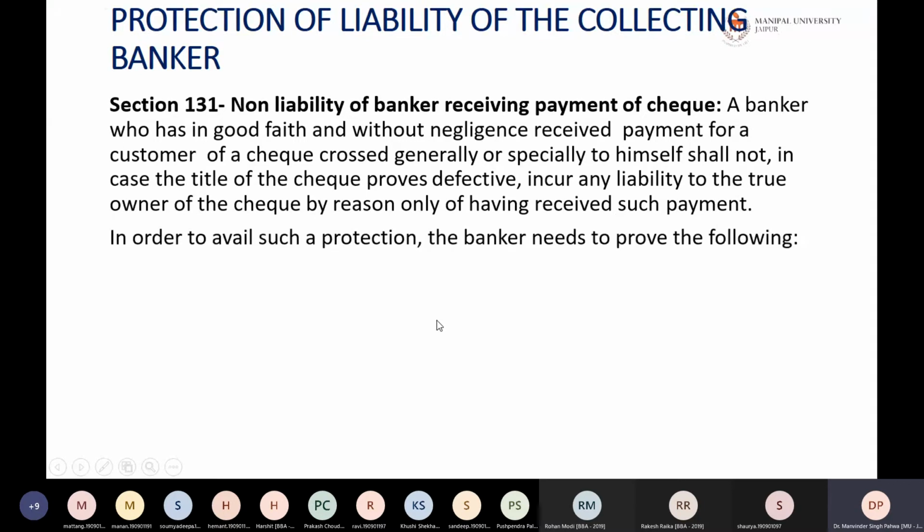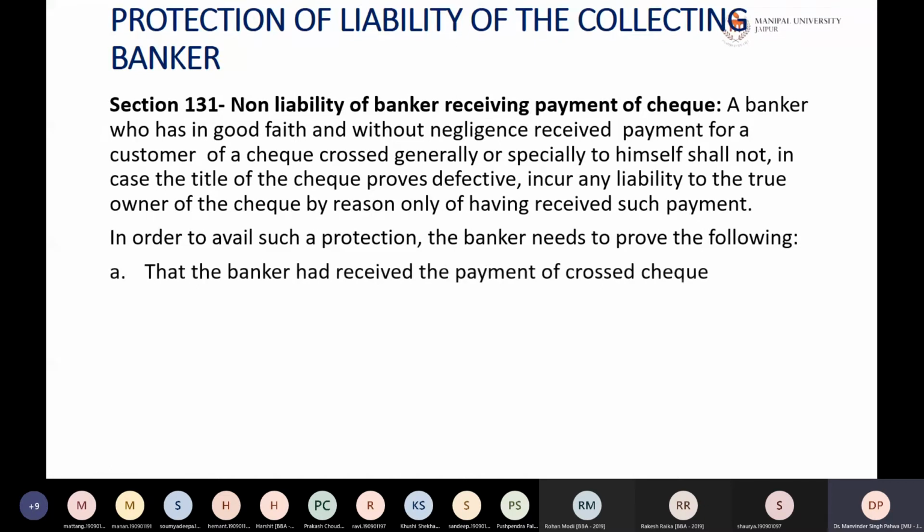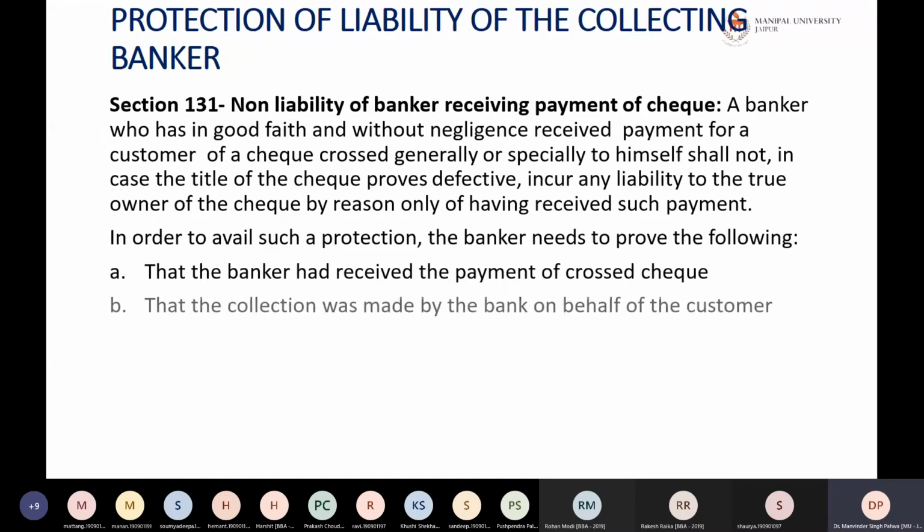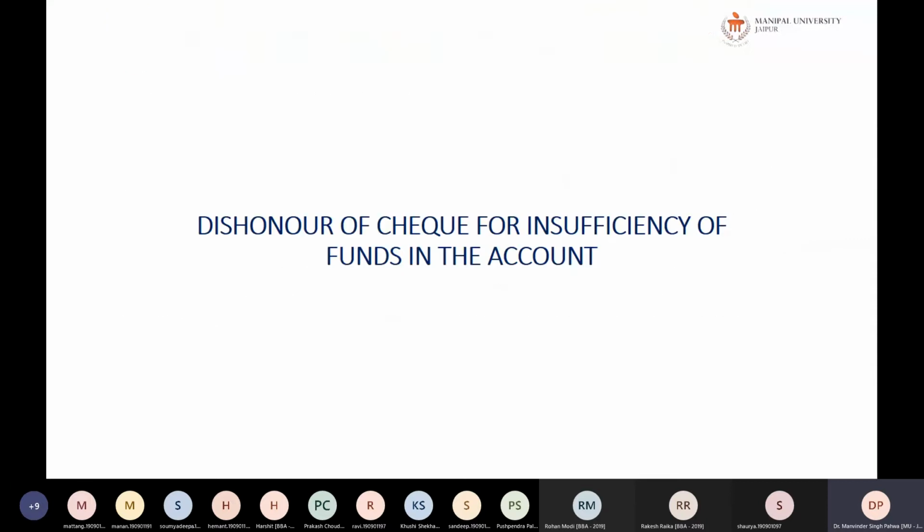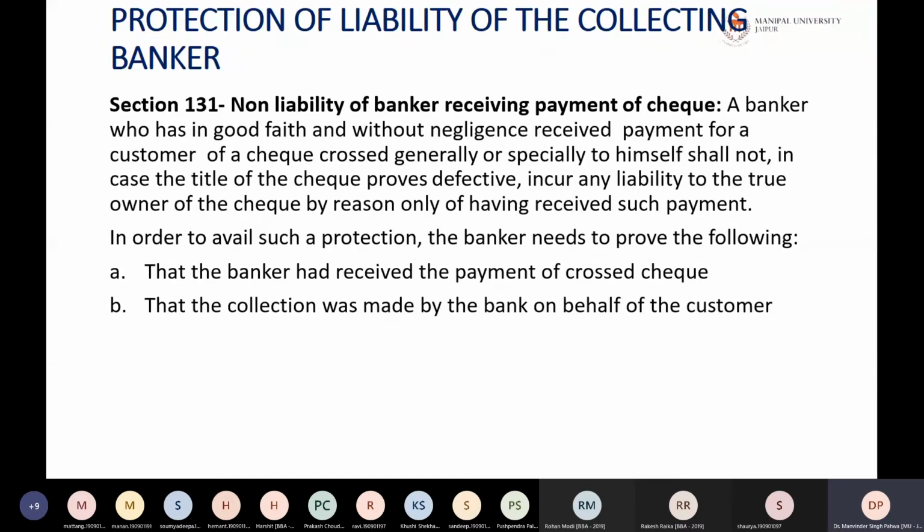Okay, so in order to avail such protection, the banker needs to prove the following. That the banker had received the payment of the crossed check, and the collection was paid by the bank on behalf of the customer. Normally there is nothing to prove in these things, because today the system is electronic, so in an electronic system these two things are obvious.